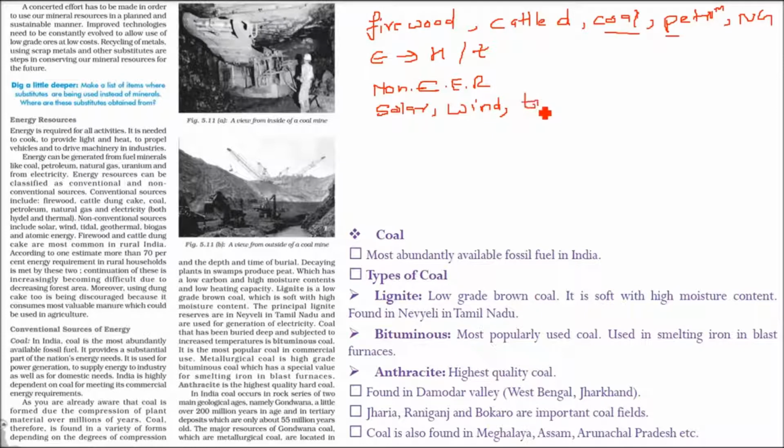Then we have tidal energy, as we have a long sea coastline, then geothermal, and then biogas, and of course atomic energy. These are the non-conventional sources of energy.